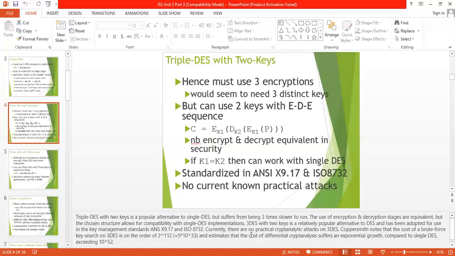That is difficult, so we have used triple DES with two keys. This scheme reduces the brute force attack at each level.